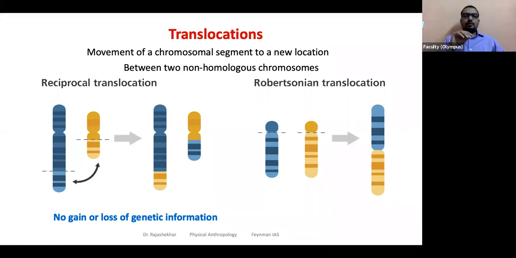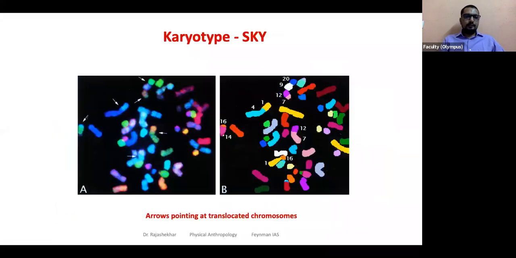Translocations usually may not gain or lose any genetic information. They're just changing the position. But changing the position may also have a different impact, though gene sequences are not lost, unlike the case with deletion. They only change their position. But even changing position can have different consequences, as we were talking about in the inversion. If it gets to the active region from an inactive region, activation may happen. We'll see such an example here.